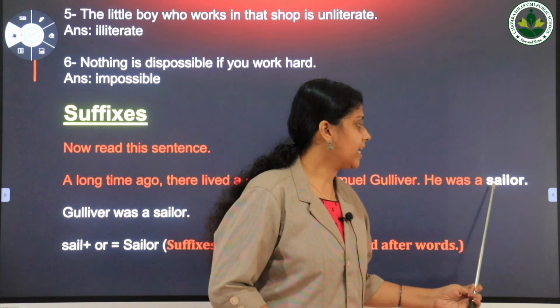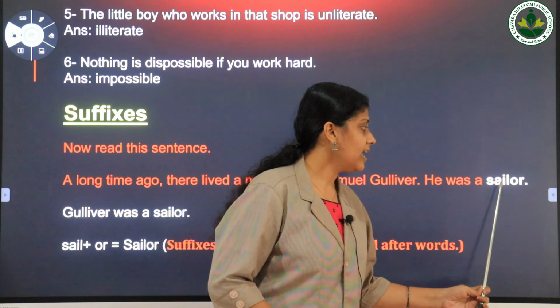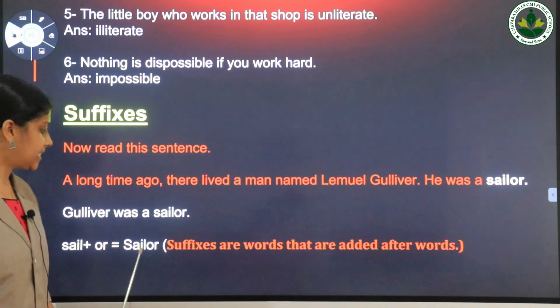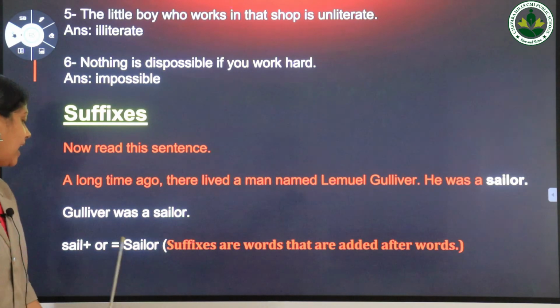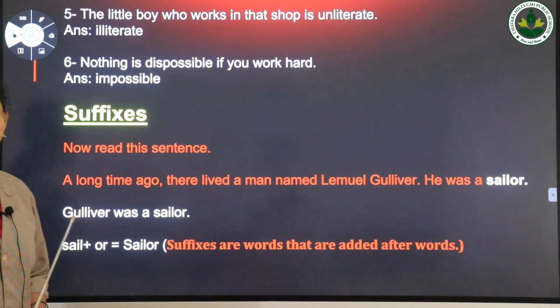Yes, sailor. What's the spelling? S-A-I-L-O-R. Sailor. Here, the word sailor is formed by adding the suffix or to the word sail.